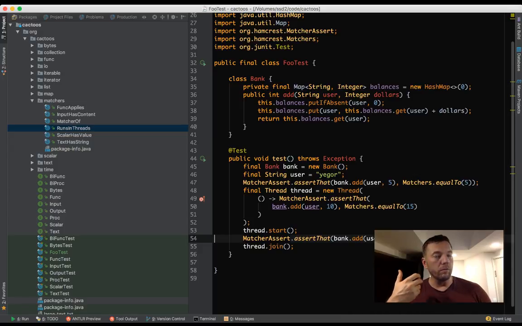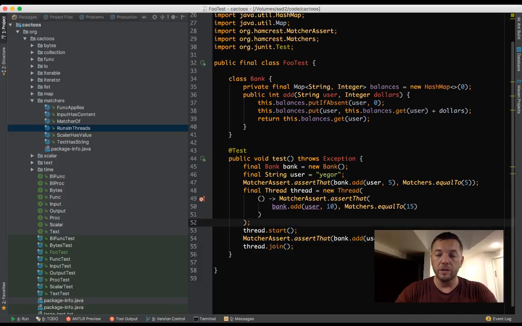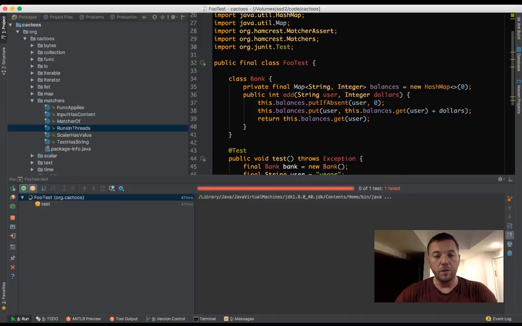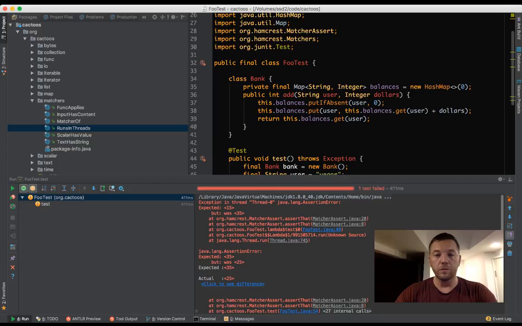This is one of the biggest problems of multi-threading, this thread safety problem, that these kinds of bugs or troubles are quite unpredictable. Let's see. Maybe it will go fine now, maybe not. Boom. You see? It failed. On the first run, it says 25 instead of 35.